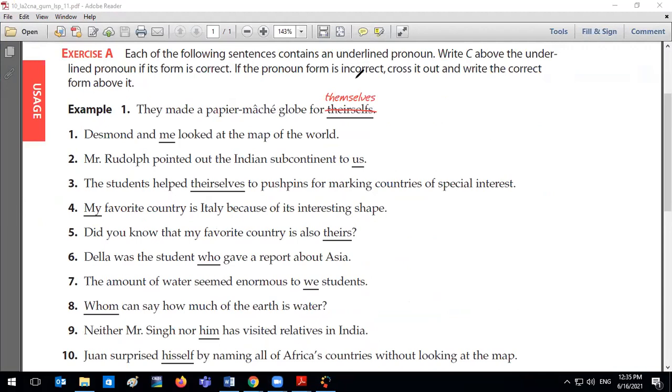If you do not have your book in front of you, I've shared screen. Okay. Desmond and I looked at the map of the world. Great. And why would you replace the me with I? Because me is an objective pronoun and I need to replace it with a nominative pronoun because it's a subject. Great job. Perfect, Fadia.